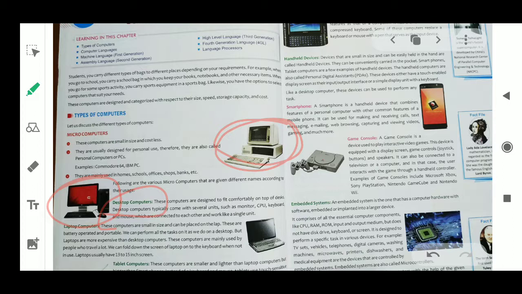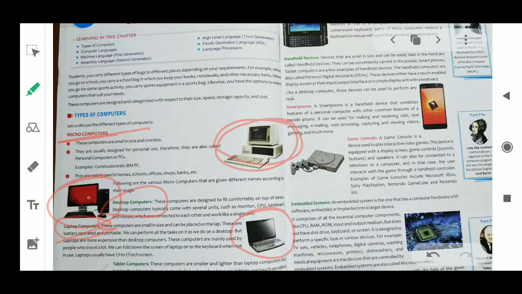Next is the laptop computer. This is again a type of microcomputer. These computers are small in size and can be placed on the lap. They are battery operated or portable, meaning we can carry these laptops from one place to another. But with the desktop it is a little difficult because the size is bigger than our laptop.